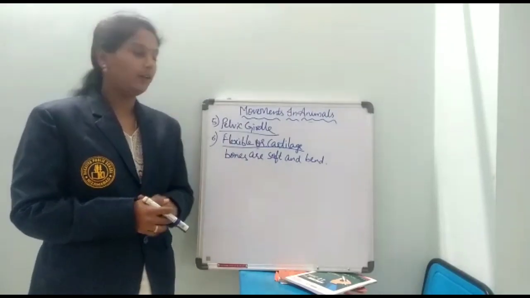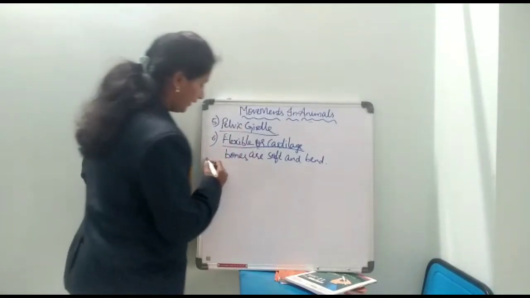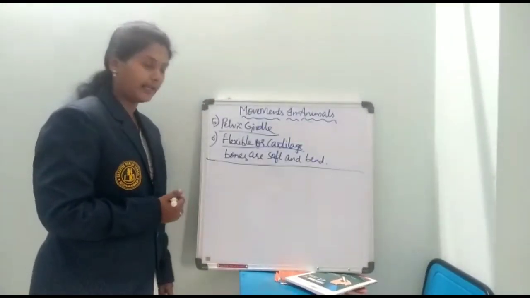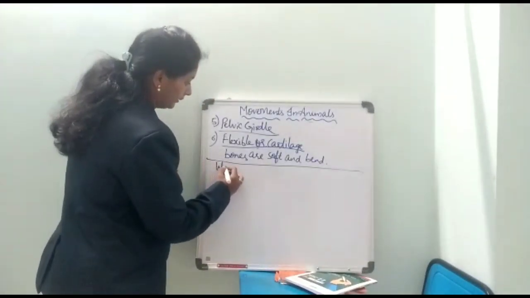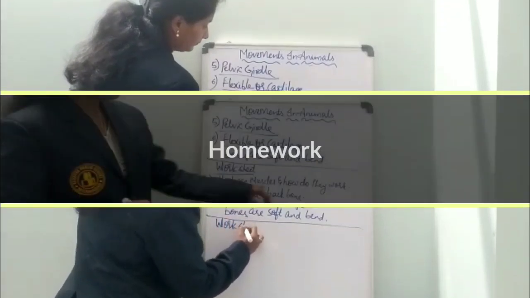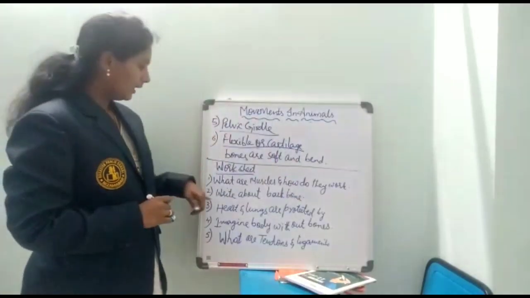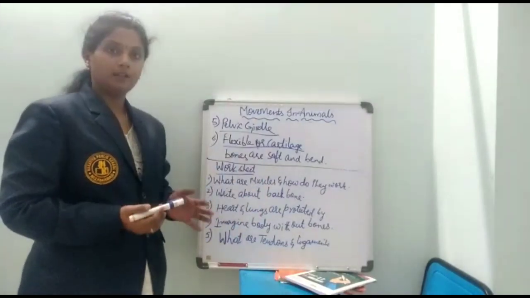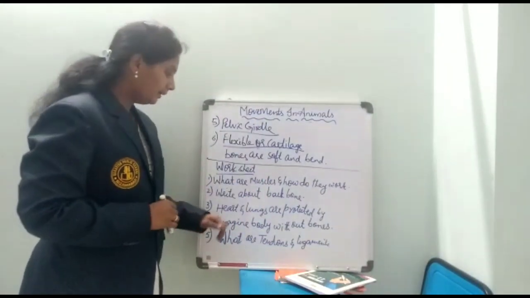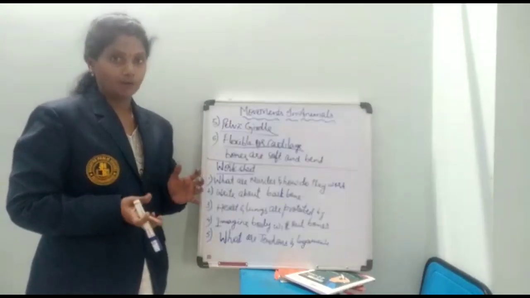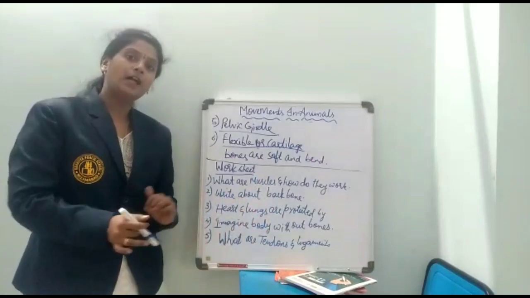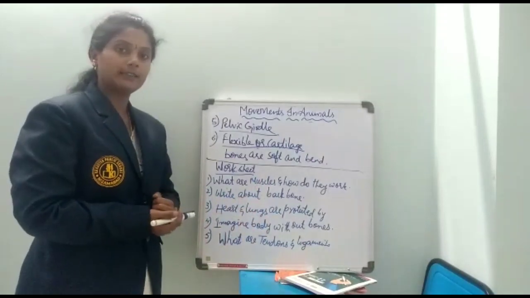Regarding this topic, here are a few questions which can be asked in the examination, like a worksheet. What are muscles and how do they work? Write about the backbone. Heart and lungs are protected by what type of bones? Imagine a body without bones. And what are tendons and ligaments? These are a few questions which can be asked in the examination.